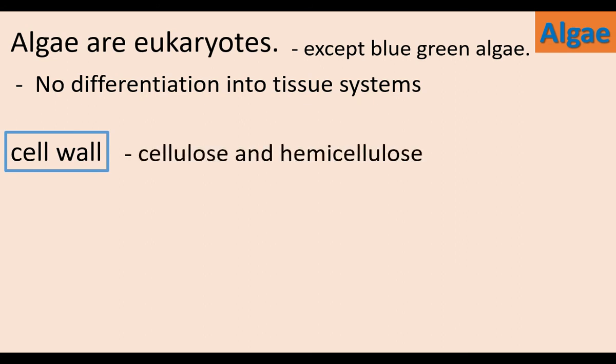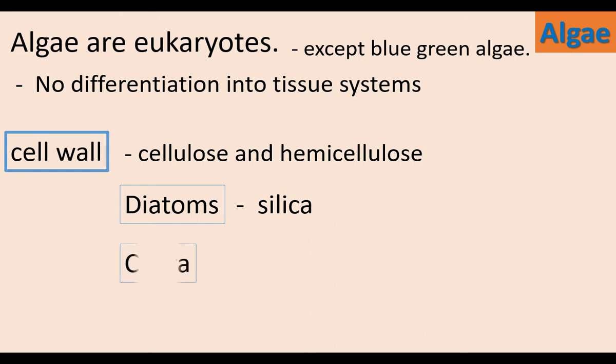In some algae, like diatoms, which are floating algae found in all the water bodies, the cell wall has silica. In Chara, the cell wall is deposited with calcium carbonate.